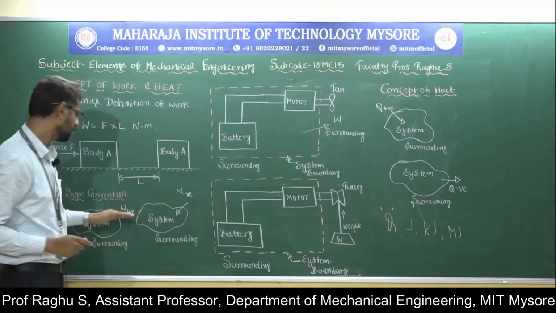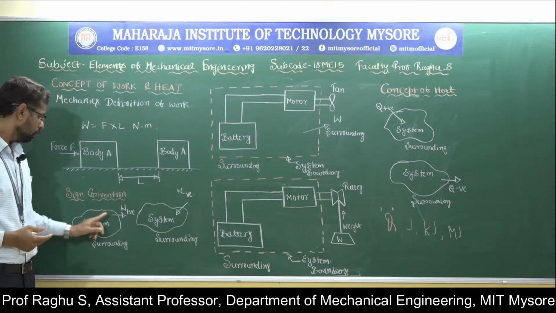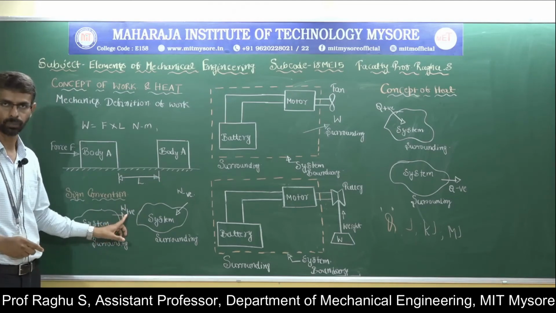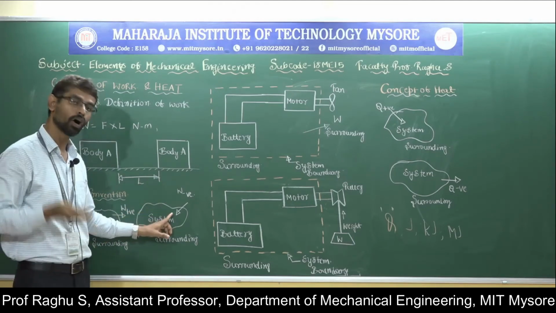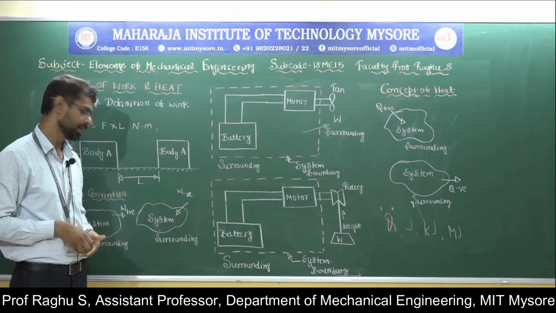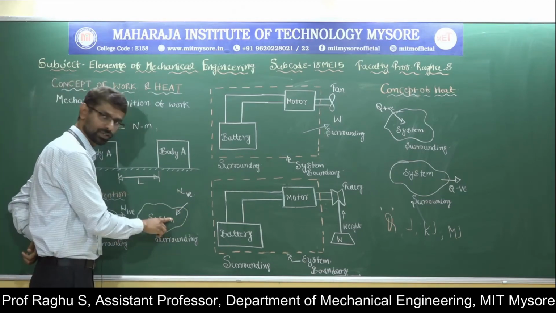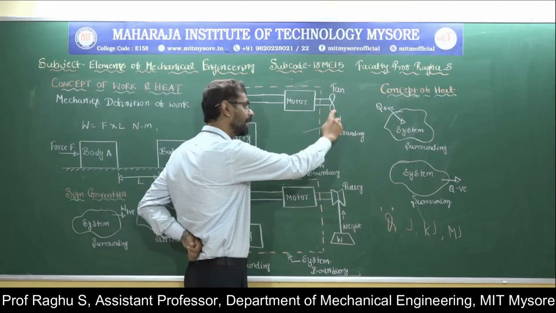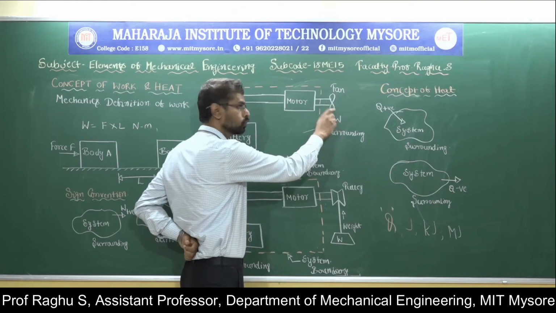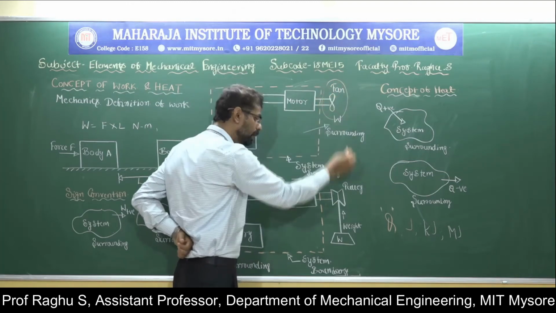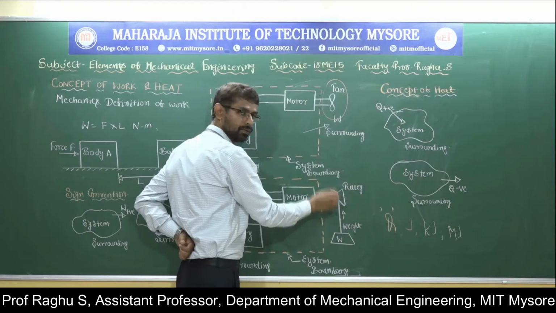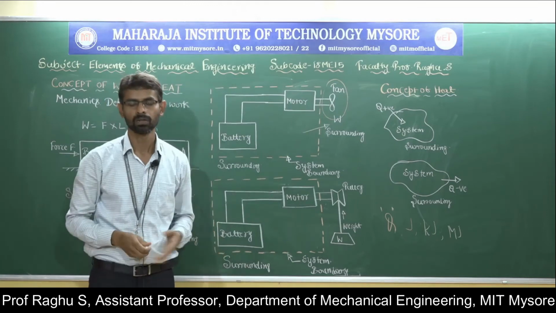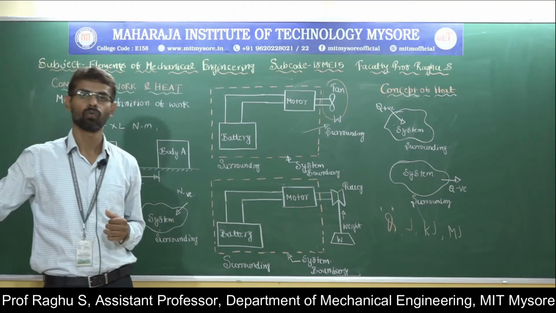Now let us go to the sign convention. If work is done by the system, it is denoted by positive. If work is done on the system, it is denoted by negative. Here the work is done by the system on the surrounding, the fan. This effect could be reduced to the raising of a weight. If that is possible, then the work is done by the system. So this is the thermodynamic definition of work.